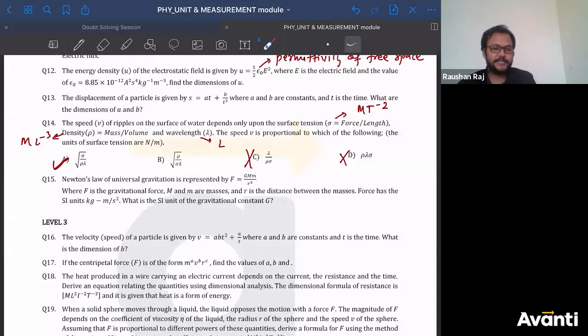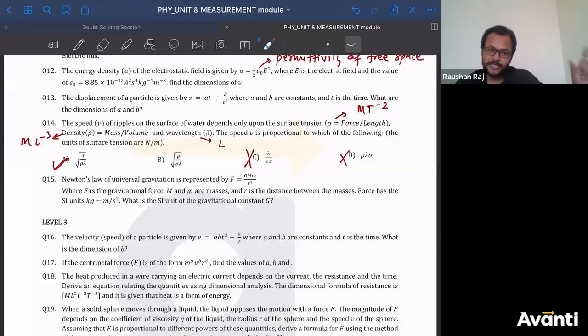Guys, did you understand this part? Click yes if you have understood this. Did you understand this elimination method part? See, if you know the dimensional formula easily, if you understand those things, now you don't have to solve equations. You can easily solve them by elimination method. This is the beauty of this chapter.